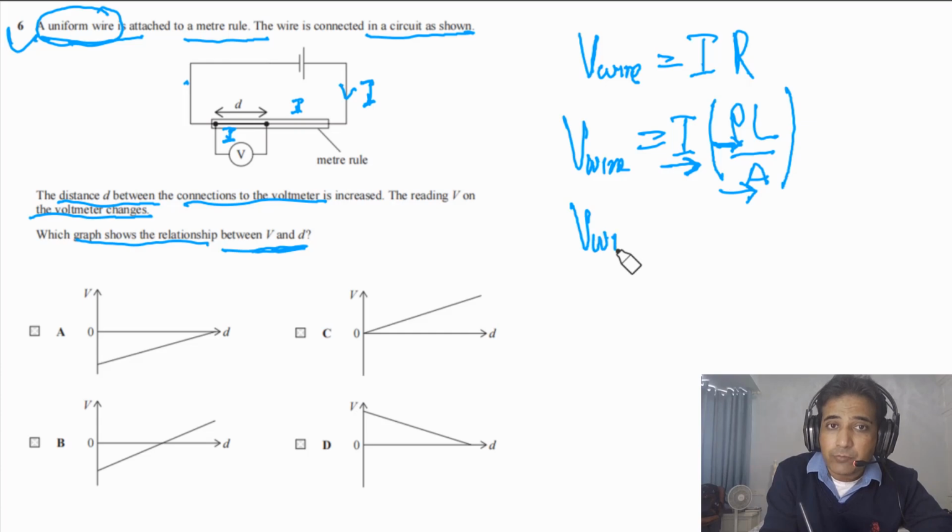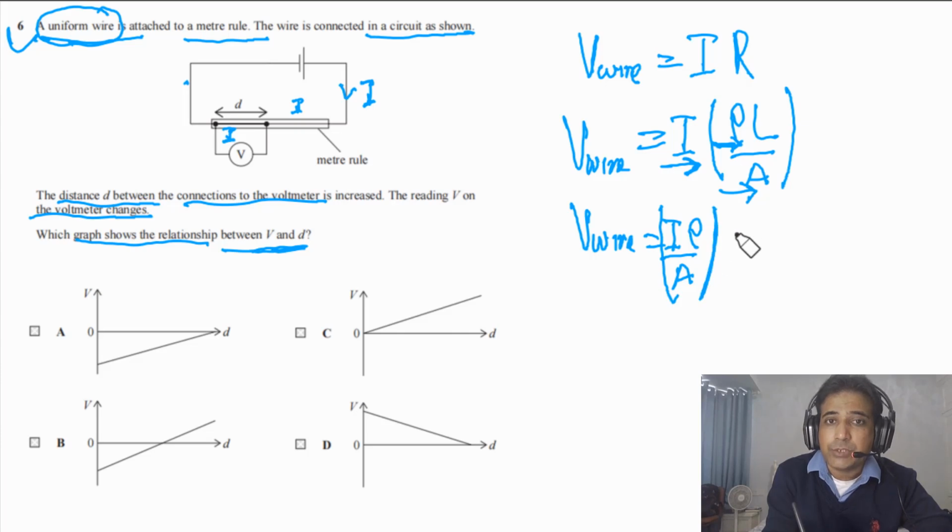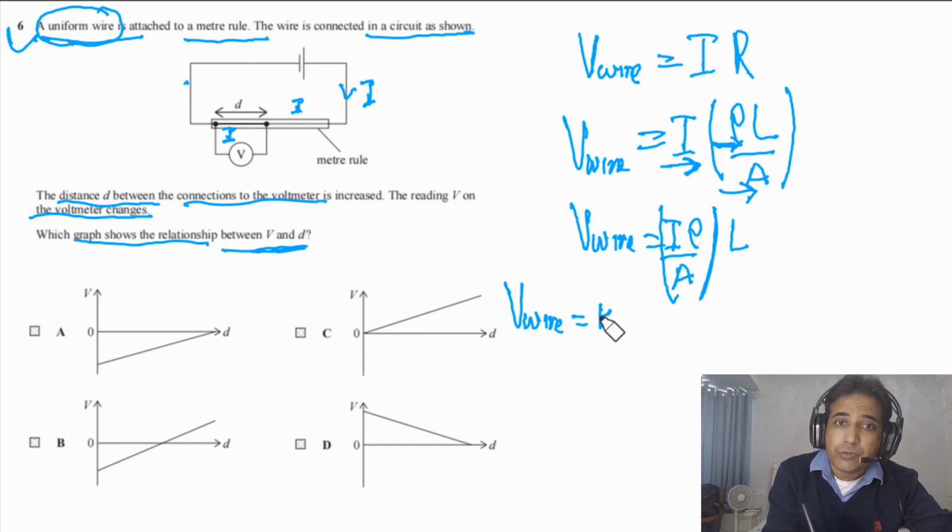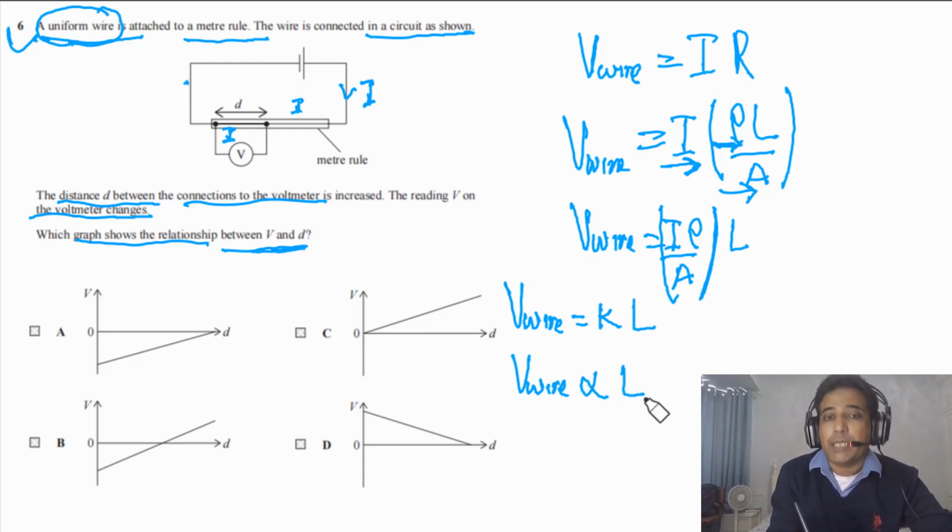So simply we can say V across any part of the wire is equal to I times rho divided by A, which is constant, times L. So V across any part of the wire is equal to some constant times L, or we can say V across the wire is directly proportional to L. L is the distance. So in this case, D is the distance.